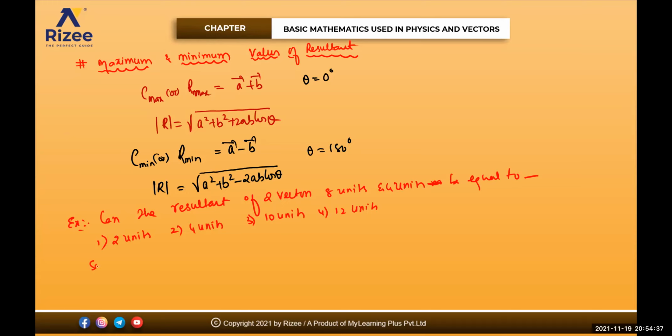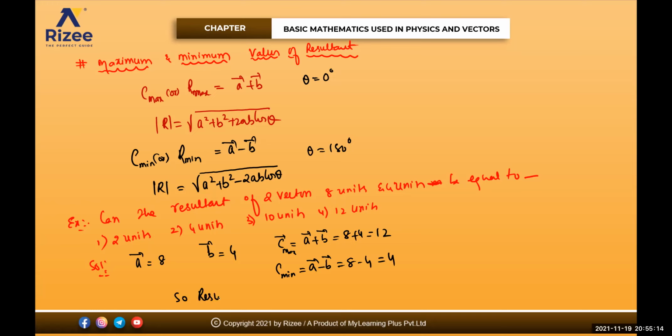Can anyone tell me the answer for this one? What are the two vectors given for me? A bar is given 8 and B bar is given how much for me? 4. So resultant of this one is C bar equals A bar plus B bar. That means maximum value is 8 plus 4. That will be 12. This is maximum value. Minimum value of this one is A bar minus B bar. That is 8 minus 4, which will be equal to 4. So the resultant must lie between 4 and 12.